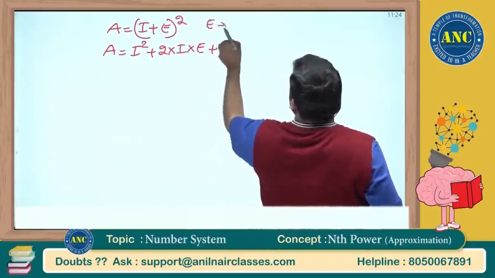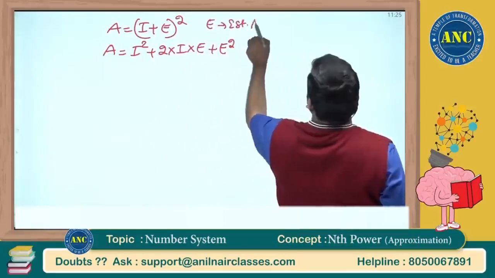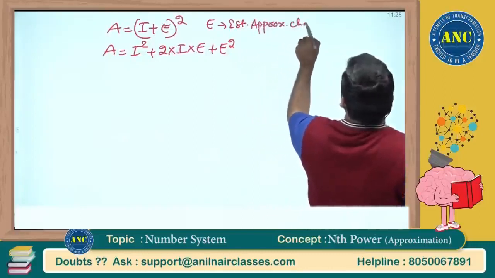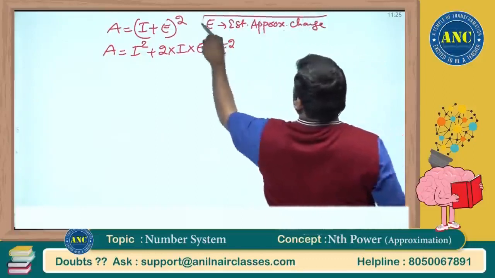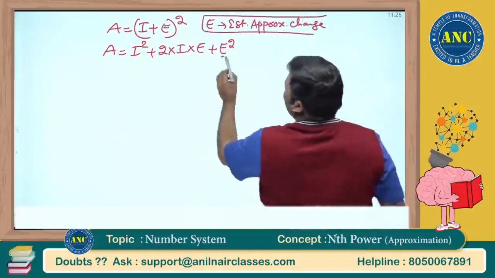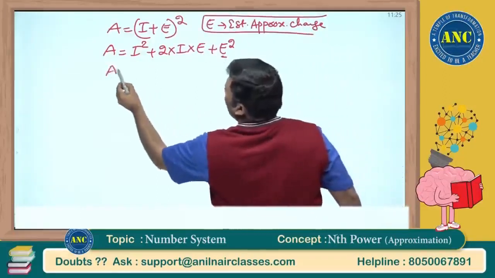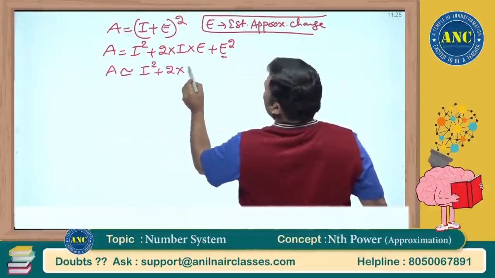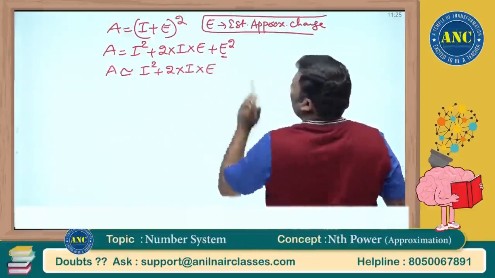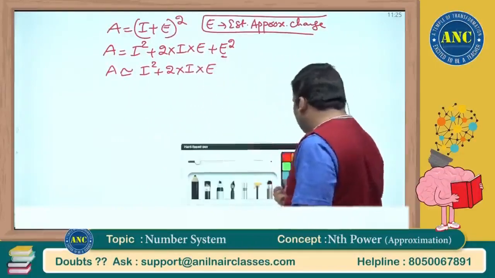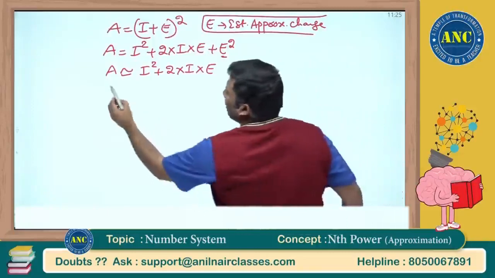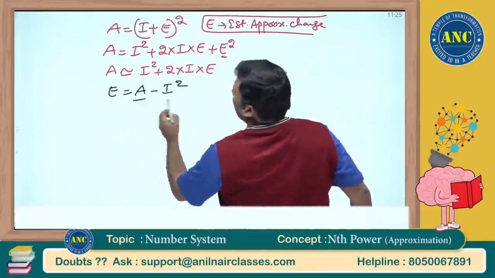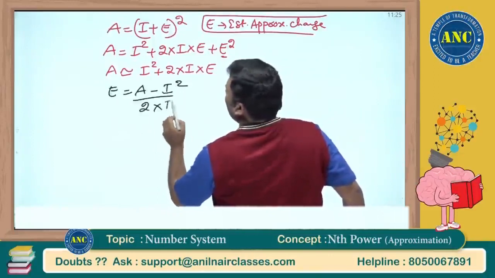E is an estimated approximated change, a very small value. So A will be extremely close to I square plus 2 into I into E. So E is nothing but A minus I square divided by 2 into I.